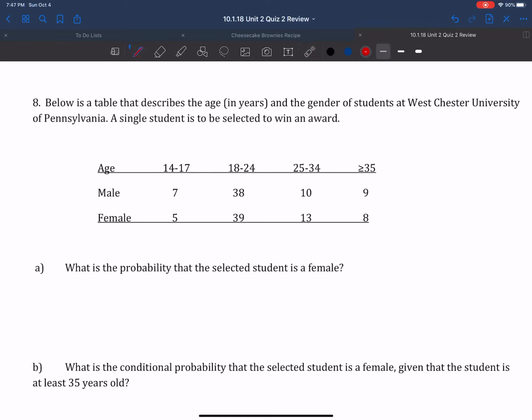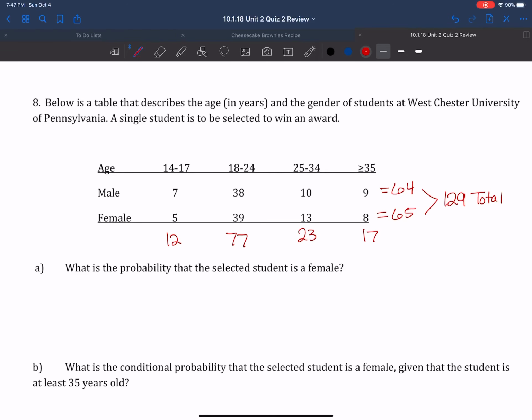So total number of students from 14 to 17 is 12. This column's total is 77. This one is 23. And this one is 17. Total male population is 64. Total female is 65. And then the total student population altogether is 129.